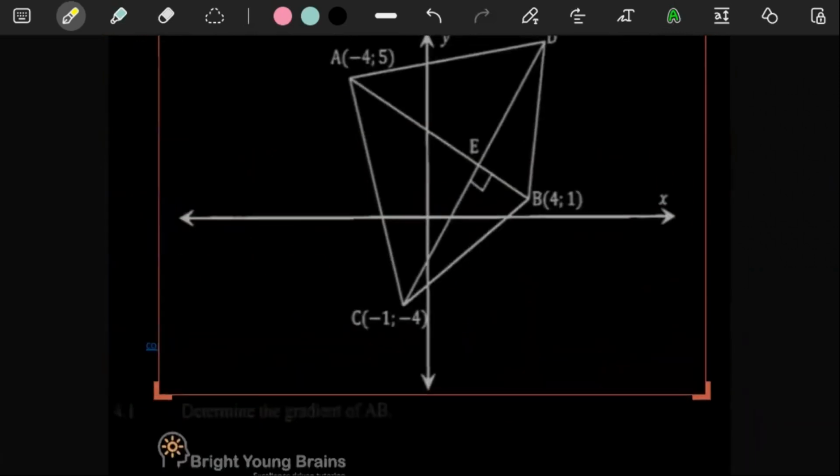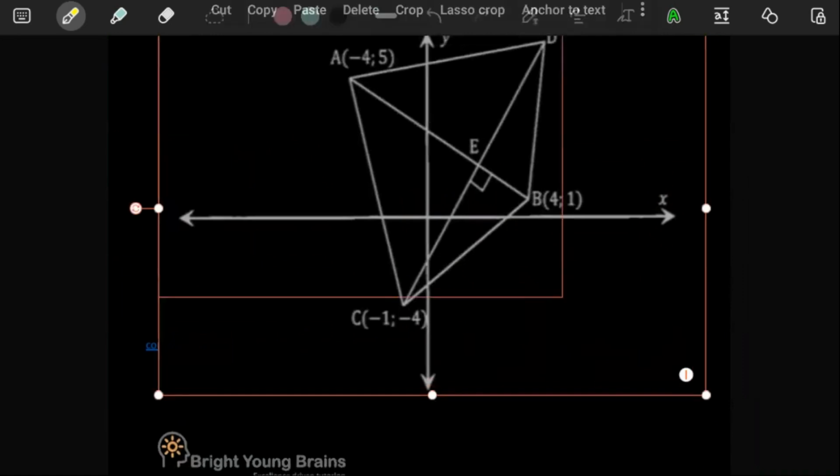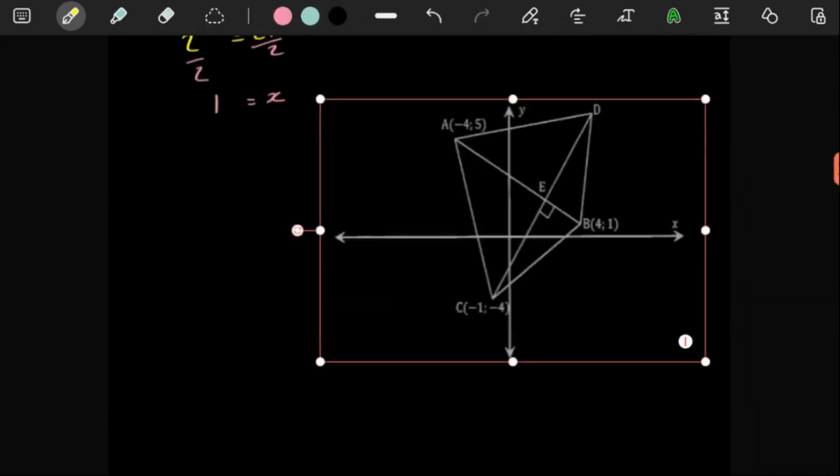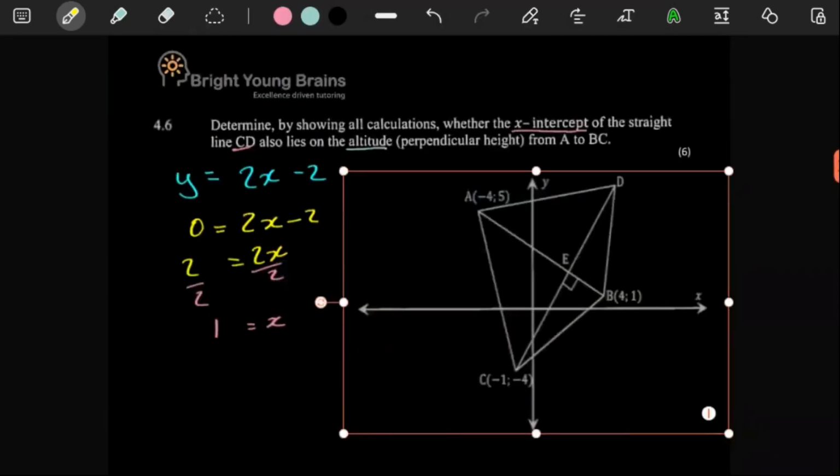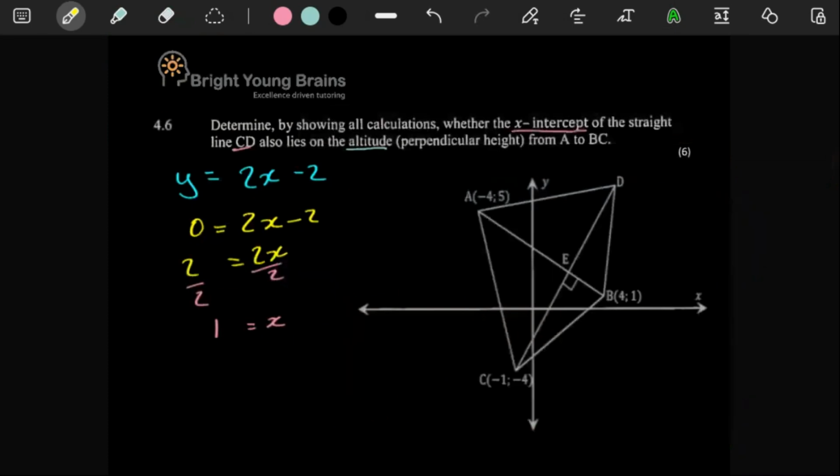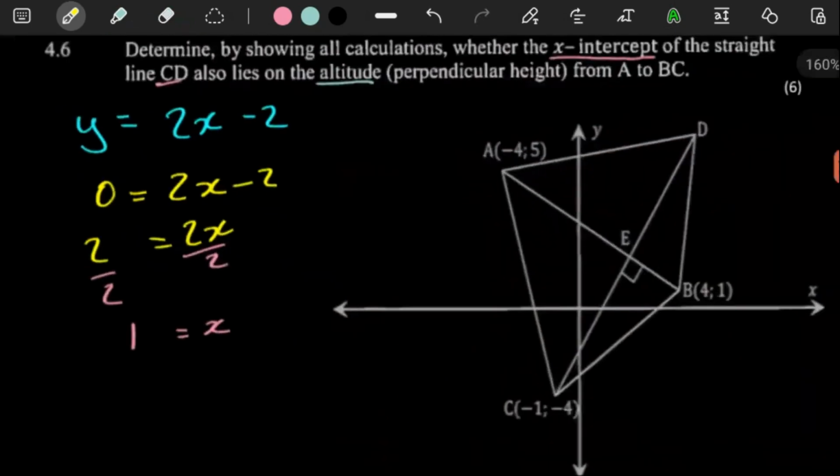Let me crop this. So we have the sketch. Let me actually make it a bit smaller. So this is our sketch, right? Now, where's point A? We need to find out everything. There's point A here, and then the line BC is this line here.